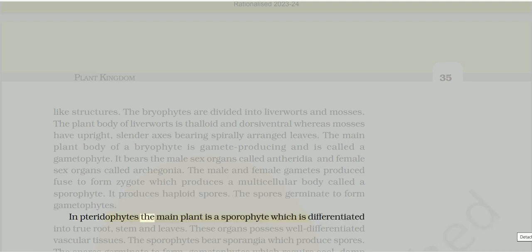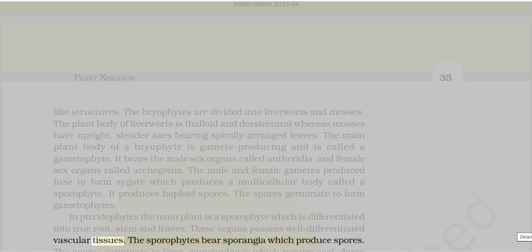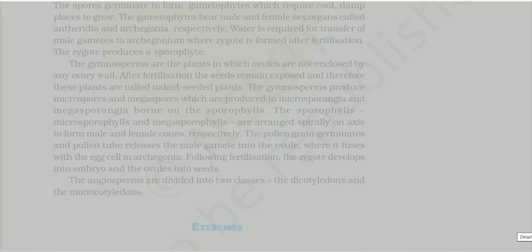In pteridophytes, the main plant is a sporophyte, which is differentiated into true root, stem and leaves. These organs possess well-differentiated vascular tissues. The sporophytes bear sporangia, which produce spores. The spores germinate to form gametophytes, which require cool, damp places to grow. The gametophytes bear male and female sex organs called antheridia and archegonia, respectively. Water is required for transfer of male gametes to archegonium, where zygote is formed after fertilization. The zygote produces a sporophyte.